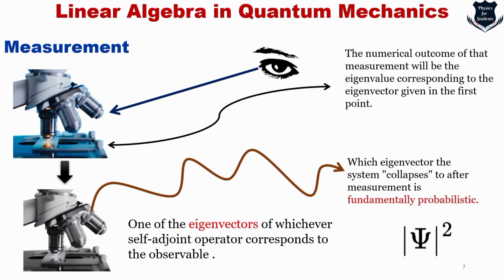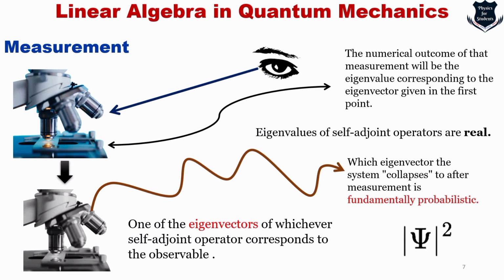Now the numerical outcome of the measurement will be the eigenvalue corresponding to that eigenvector. That is why we restricted our discussion to self-adjoint operators, where the eigenvalues are guaranteed to be real.